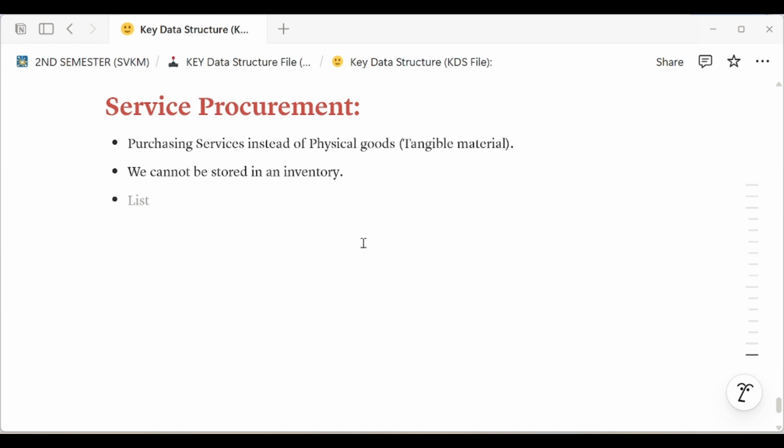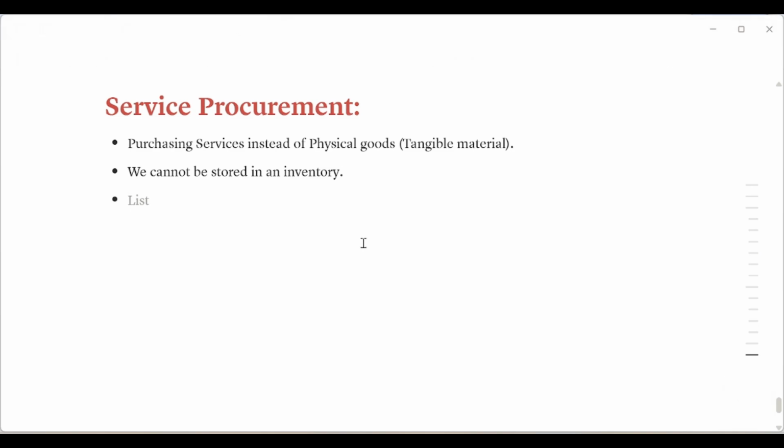And we verify service procurement with the help of a service entry sheet.